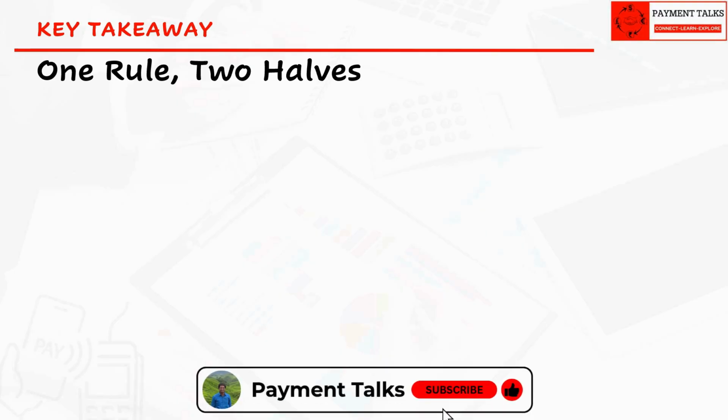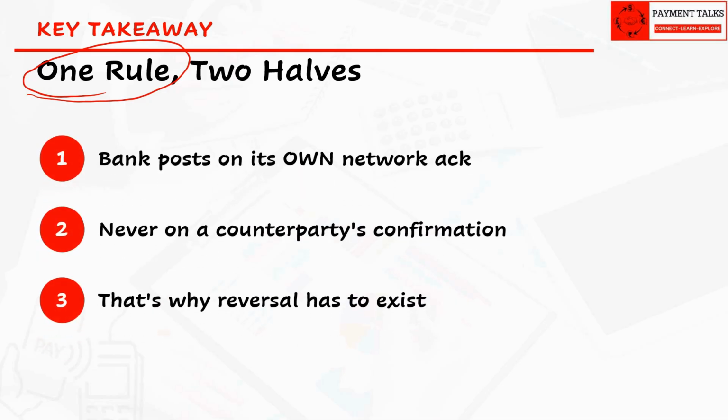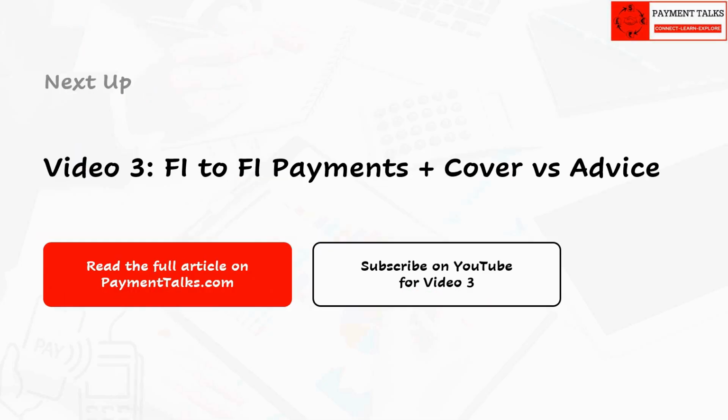Everything in this video, every rejection point and both cancellation paths, rests on one rule from video 1. The bank posts on its own network acknowledgement, never on counterparty's confirmation. That single discipline is exactly why a reversal mechanism has to exist at all. That's every way a payment can be rejected, returned, or pulled back mid flight.